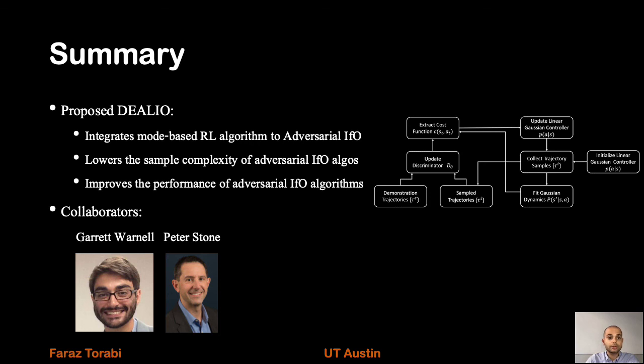Okay, so to sum up, we proposed an algorithm called DEALIO that integrates a model-based reinforcement learning algorithm into adversarial imitation from observation in order to lower the sample complexity of adversarial imitation from observation algorithms and improve the performance of those algorithms.